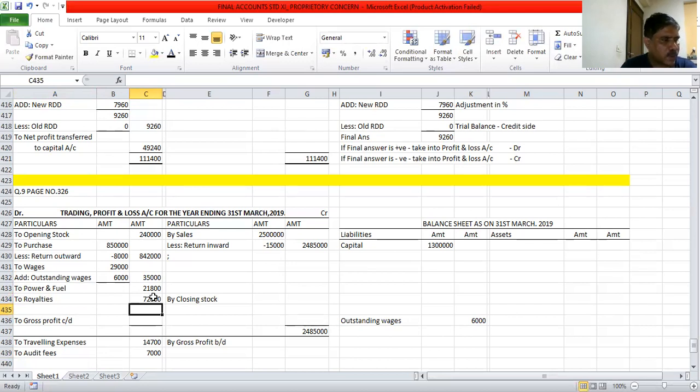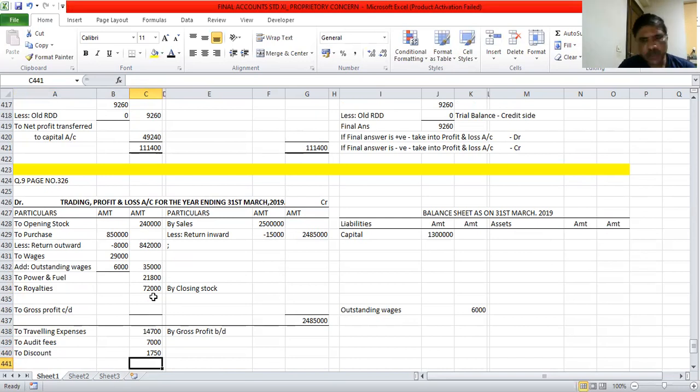Next, I have discount. And with discount we have to see whether it is debit or credit. Here it is given as debit, called discount allowed, which is an expense. So I will take it to the debit side of the profit and loss account. Discount amount is 1,750. Then I have postage. Again, it comes under administration expenses. Postage is 13,500.